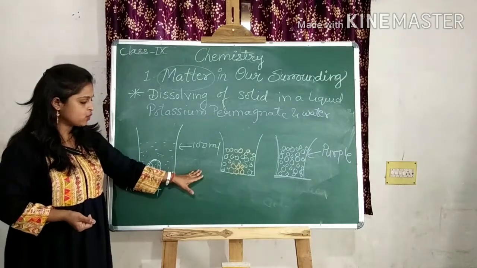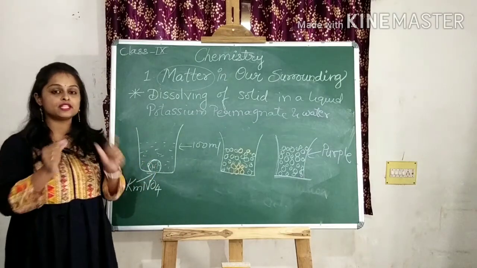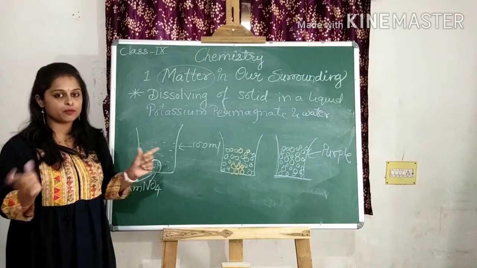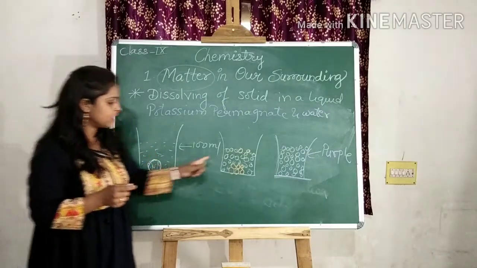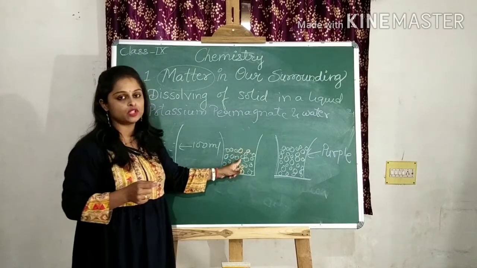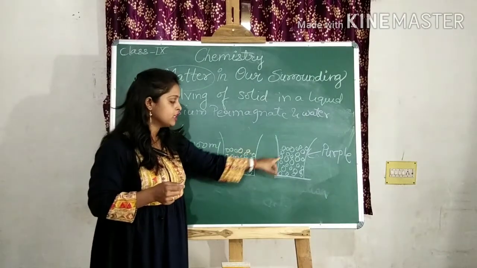In this second stage, what happened? The particles which are present in potassium permanganate start separating from each other, and where the spaces are empty, they go and settle down there, and at the end you saw that the water becomes purple.